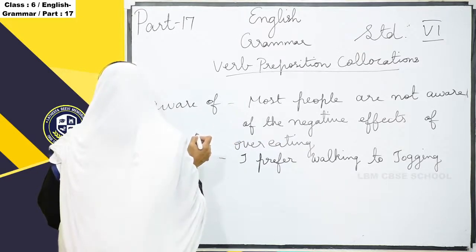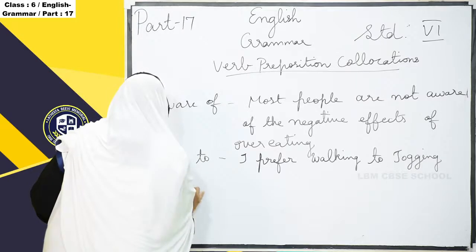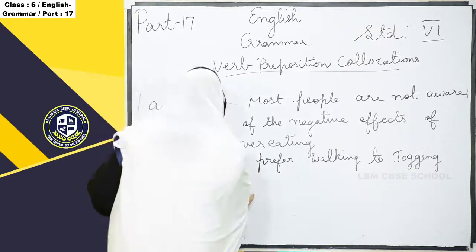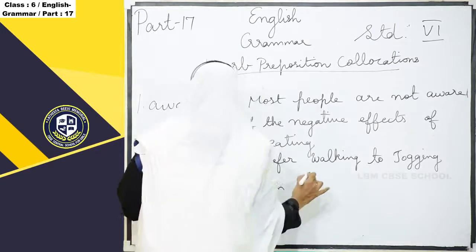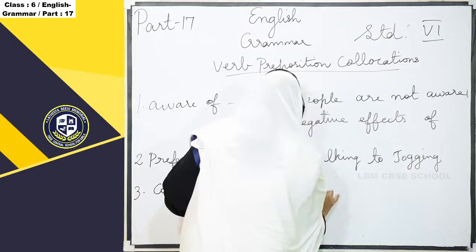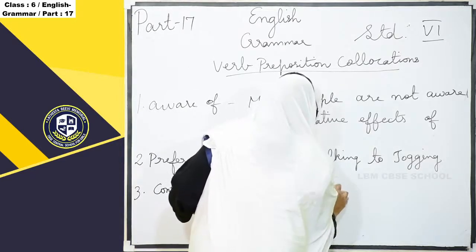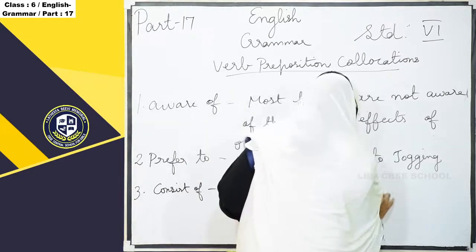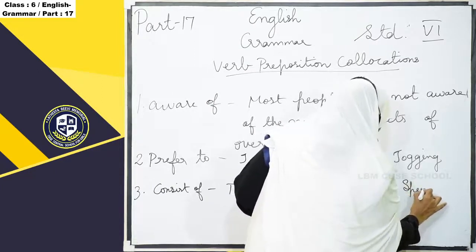Consist of. The team consists of 5 specialists.